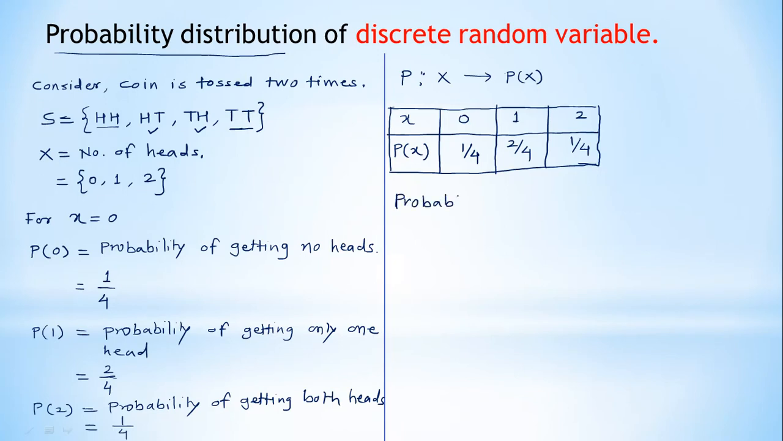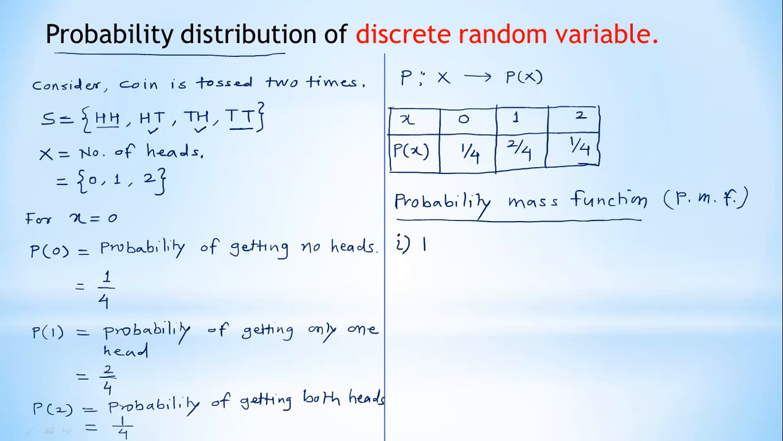Probability mass function, or PMF in short. Now what is the definition of PMF? If you have any probability distribution like this, then the condition is that all P of x must be greater than or equal to 0 for all x belonging to X.